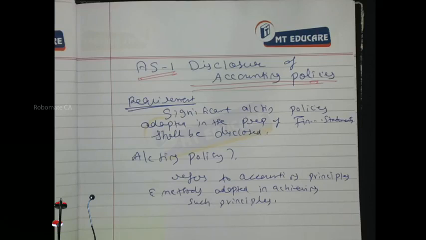Stock valuation is a principle. The method of stock valuation is also considered an accounting policy. Could you appreciate that? So accounting policy refers to accounting principles, and it includes everything. Convention is a policy, that's all. Are you following? You no longer say it is convention, technique, or method. Everything together is called policy.